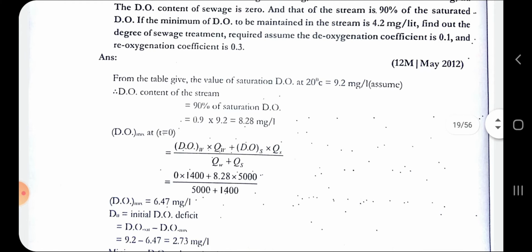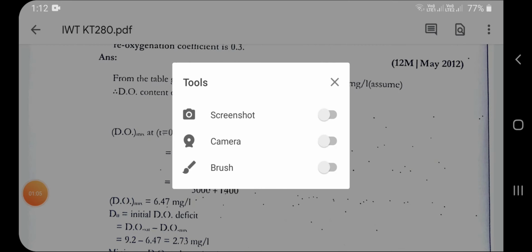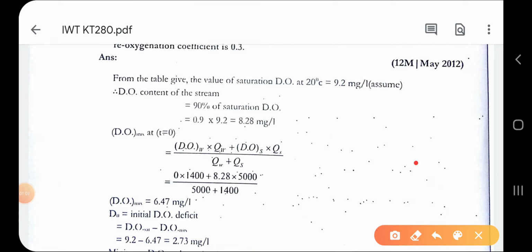From the table, the saturated DO at 20 degrees Celsius will be 9.2 milligram per liter. This is our assumption, correct? We are assuming that the DO for 20 degrees Celsius will always be 9.2 milligram per liter, correct? Proceeding further.